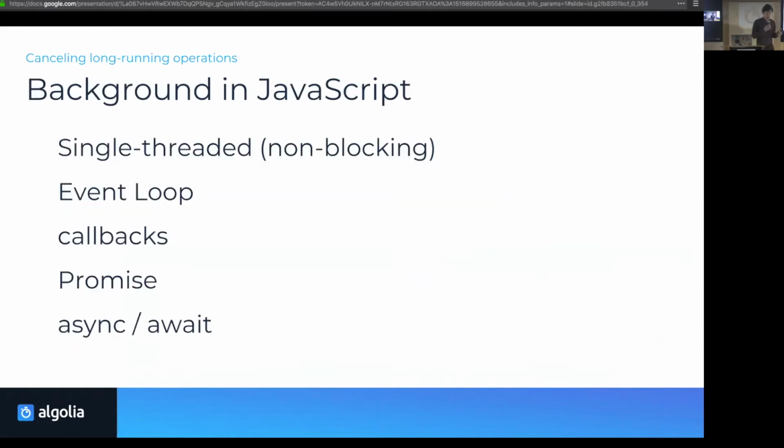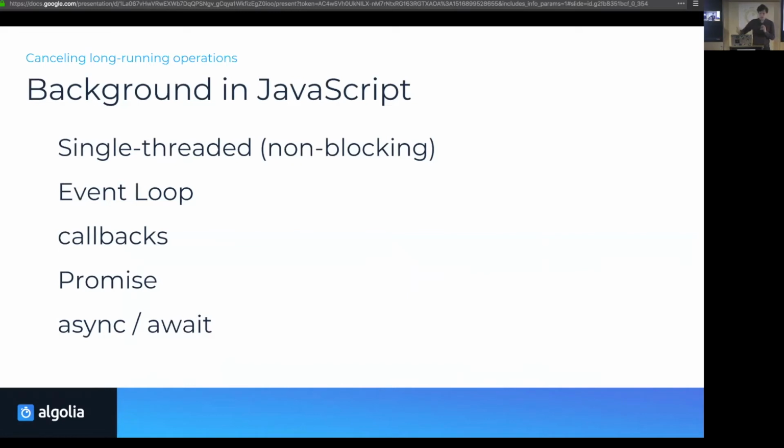So some background: JavaScript has always been very hard on asynchronous operations. Why? This is because JavaScript has always been single-threaded in a non-blocking way. This means, simply said, that if you are executing a JavaScript program, you will stop at everything which is asynchronous, like, for example, a timeout or a request to another server.